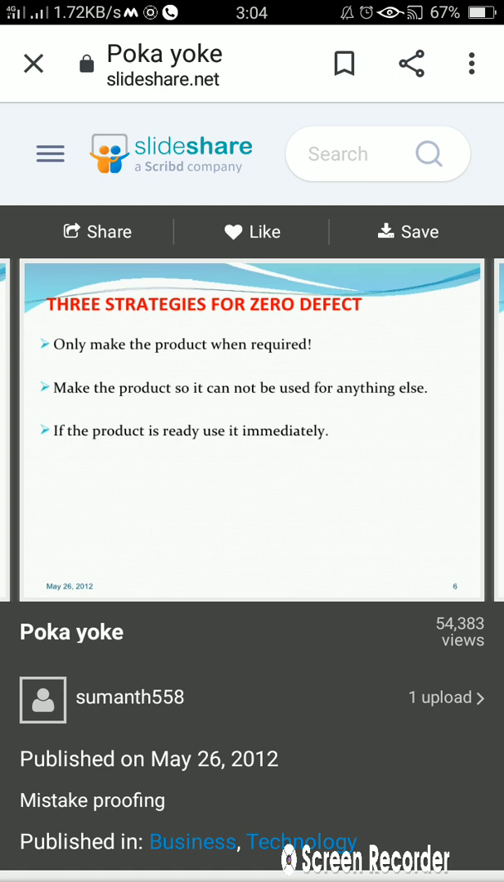Going further, 3 strategies for zero defect. Okay, as we know that poka yoke means mistake proofing, we will get a zero defect from poka yoke. What are the 3 strategies that are applicable for getting a zero defect? Only make the product when required, means कि जब जरूरत है तभी हमें प्रोडक्ट को प्रोड्यूस करना है, ना कि उसे पहले से ही बना के स्टॉक करके रखना है.